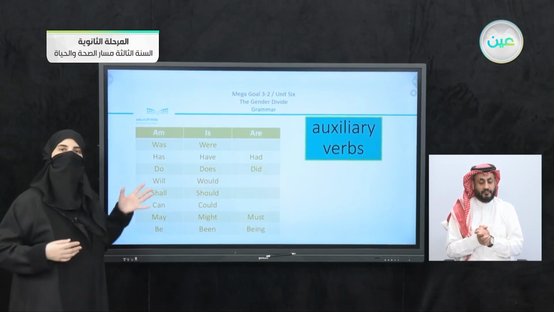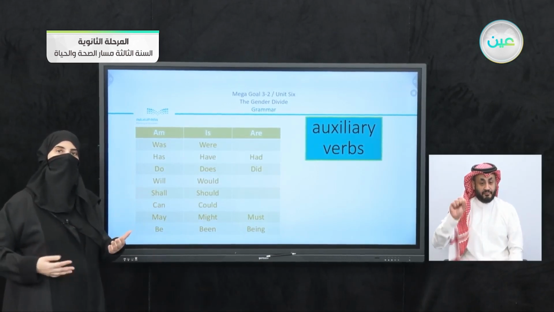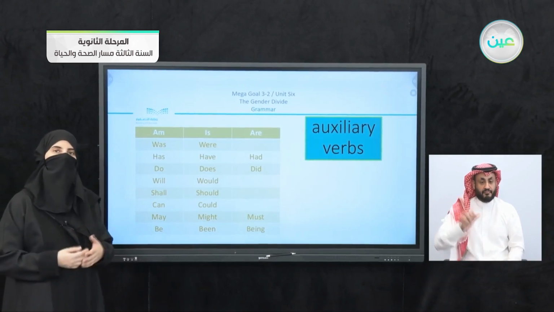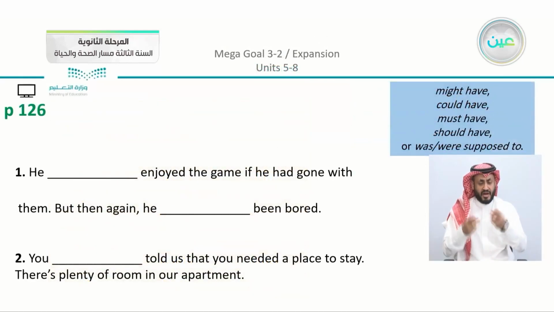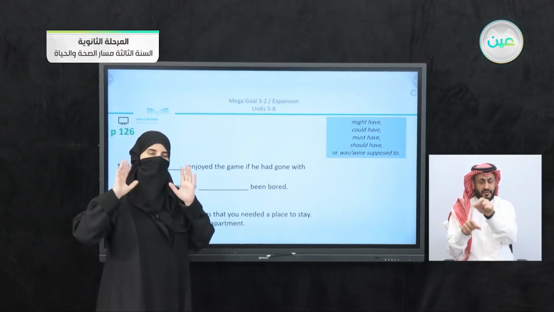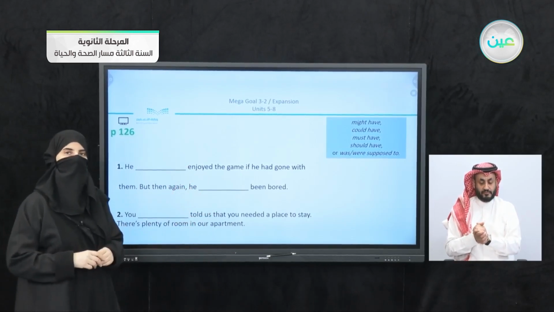And we have here different modals that we can see, like must, will, would, can, could, and many more. So our focus is going to be on the modals that I have put in a box for you, just to make them clear in front of you when we apply them in our sentences.